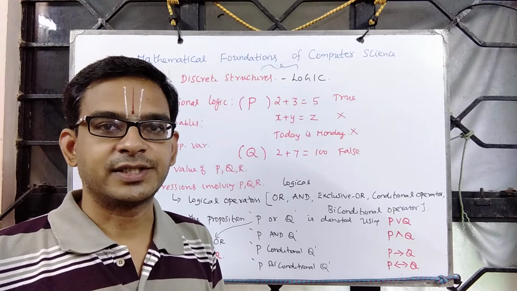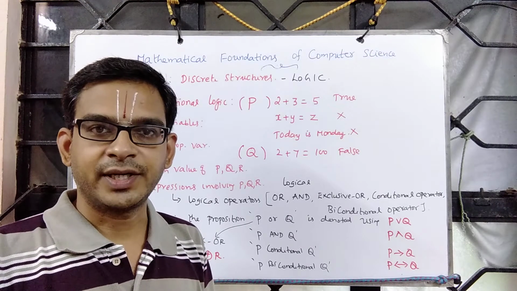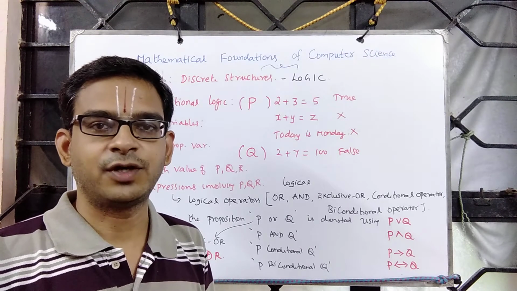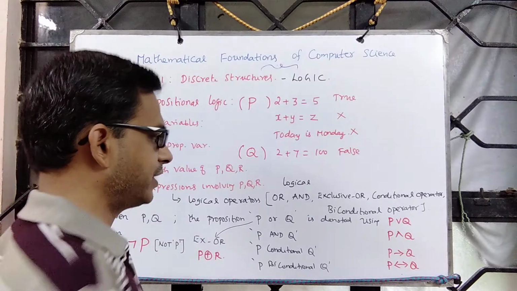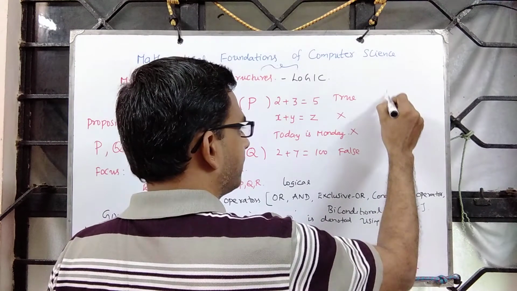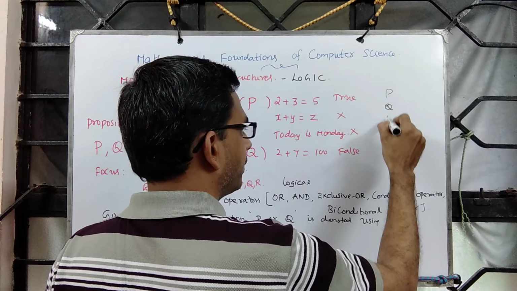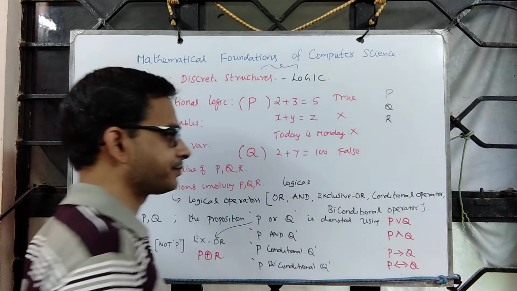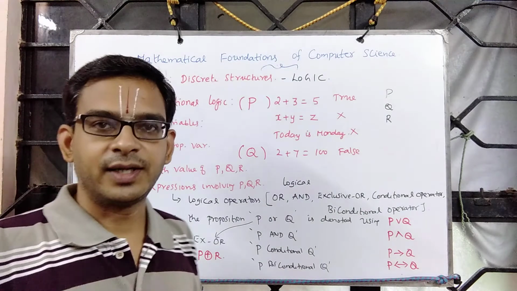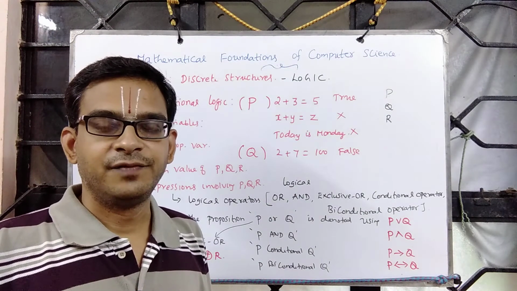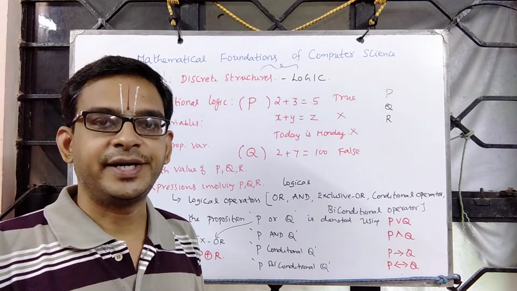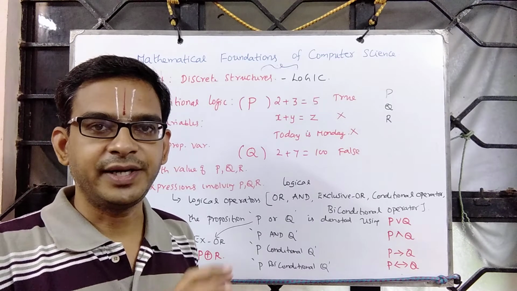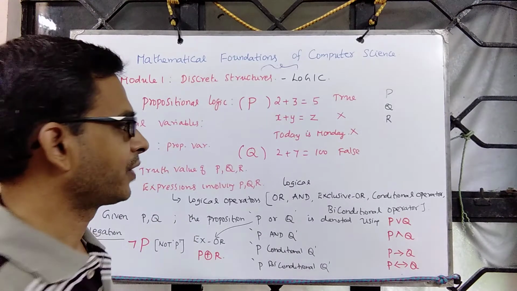When we do abstraction, the paragraph containing a sequence of logical statements is converted into a sequence of propositional variables P, Q, R, and so on. Then we look at the paragraph again. We see whether there are logical operators involved in combining these variables.